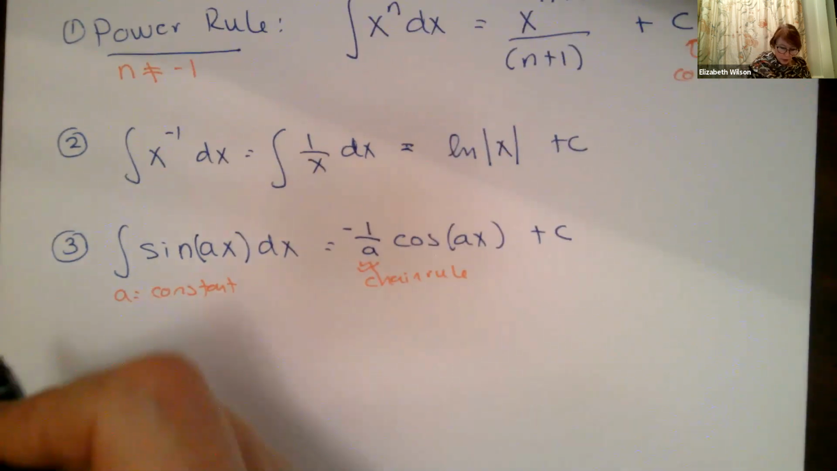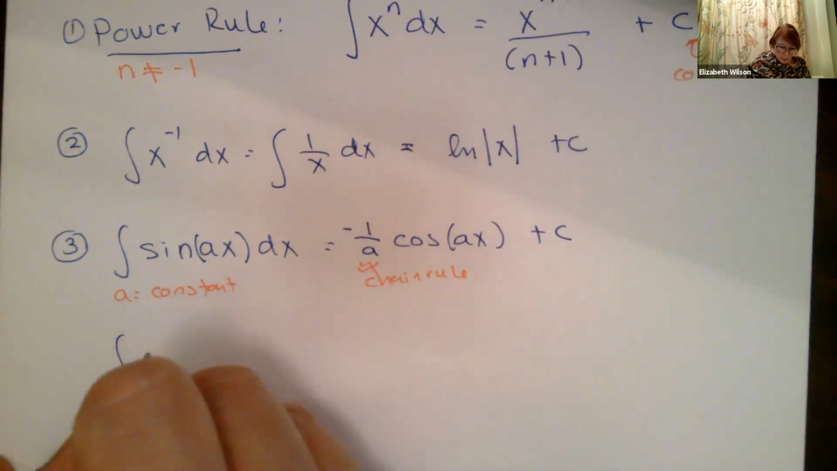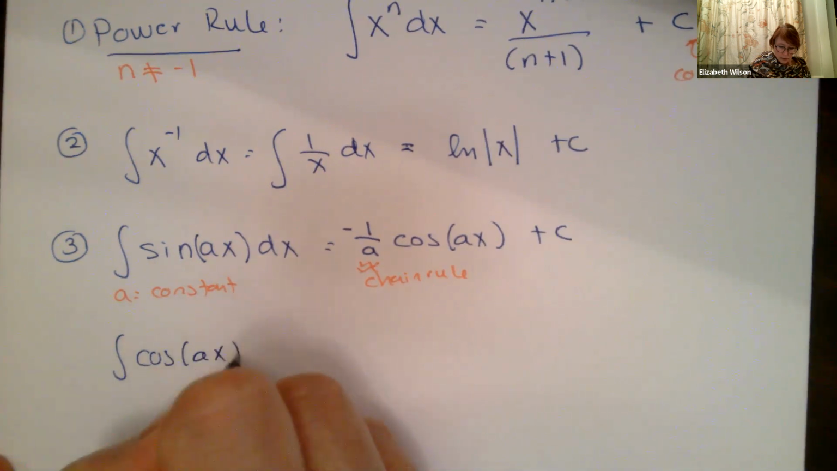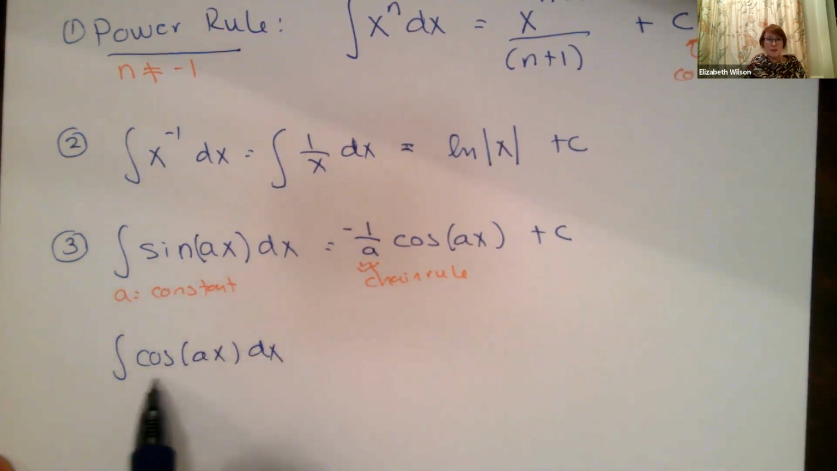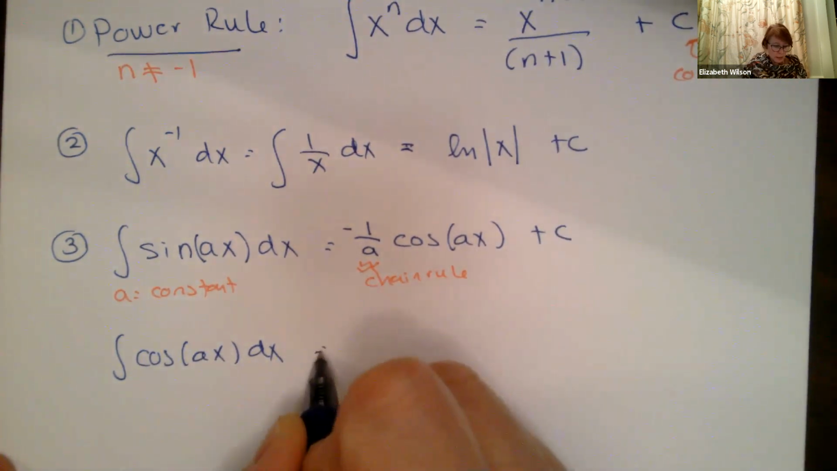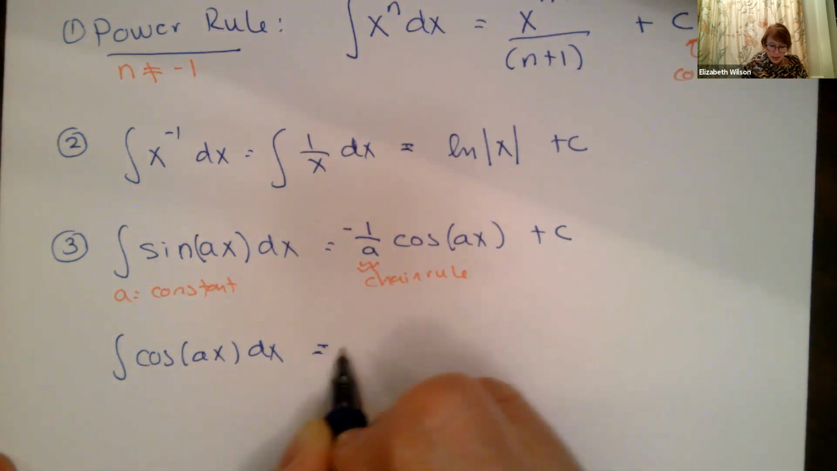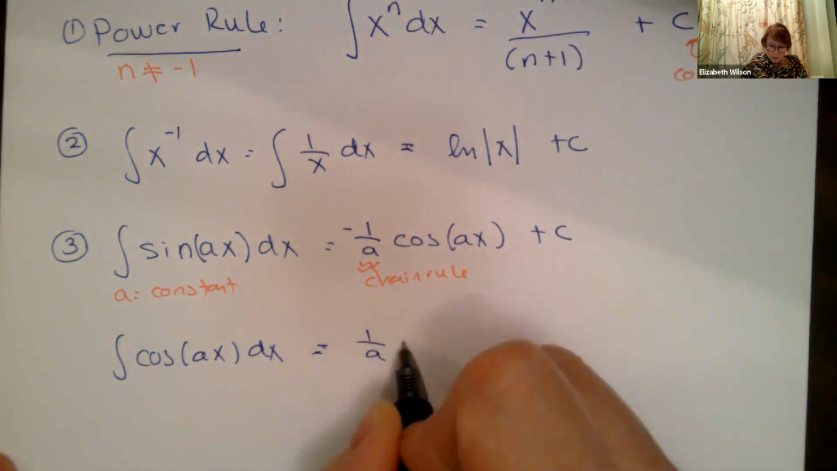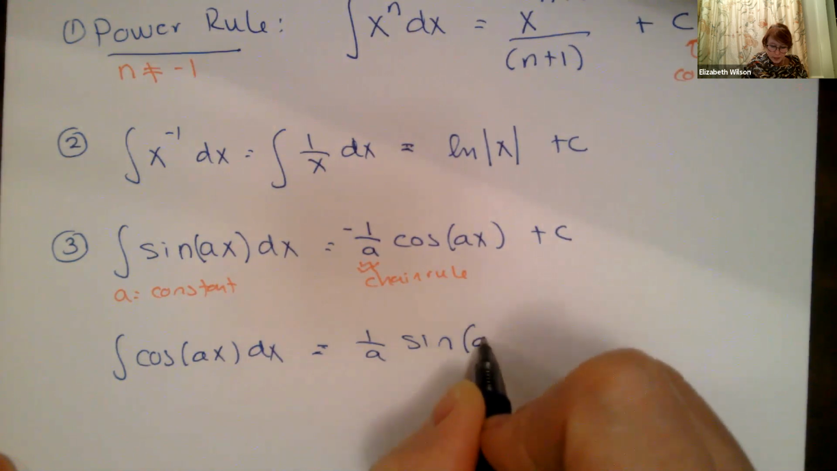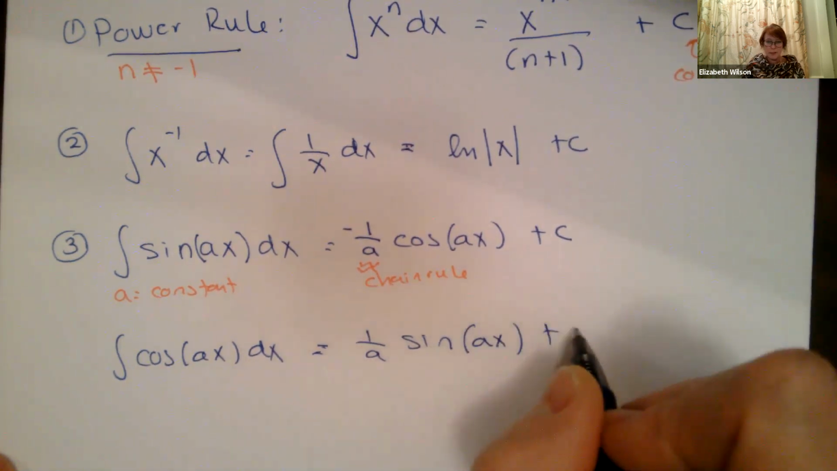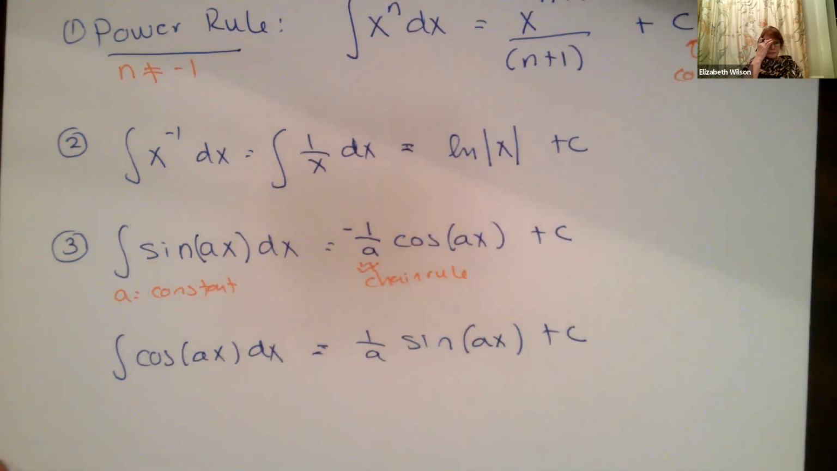And we'll do cosine of a times x dx. Remember, this is a derivative already. So what function will give me the derivative of cosine? And the answer is my sine. Now don't forget the 1 over a, because that's my chain rule. And I still have the same argument on the inside, plus c.